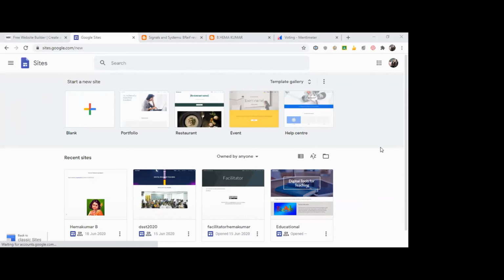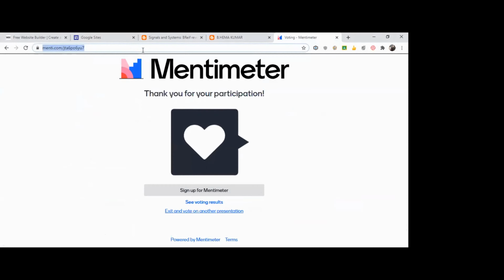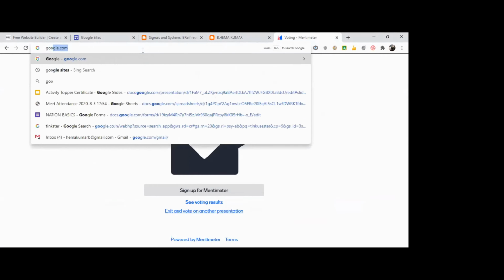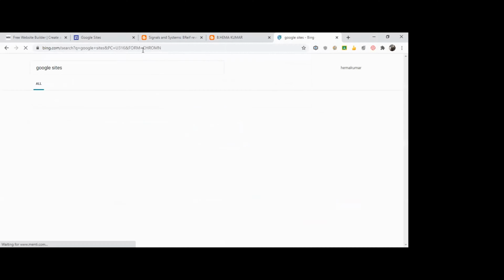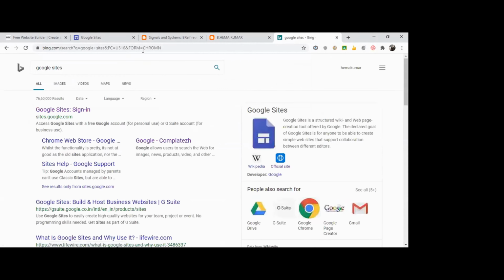Open a page in your browser and type sites.google.com, or just search Google Sites in your browser. You'll have the first option here, sites.google.com. Click on that.